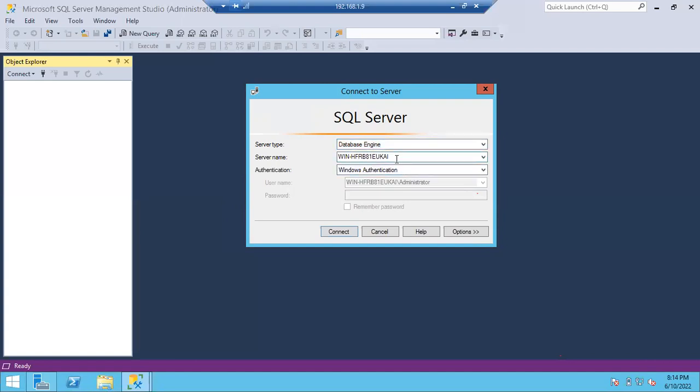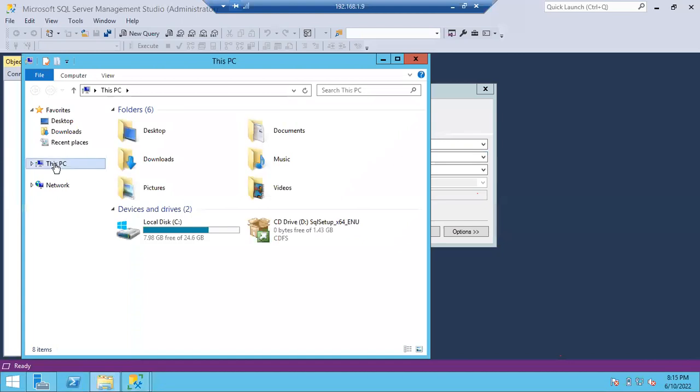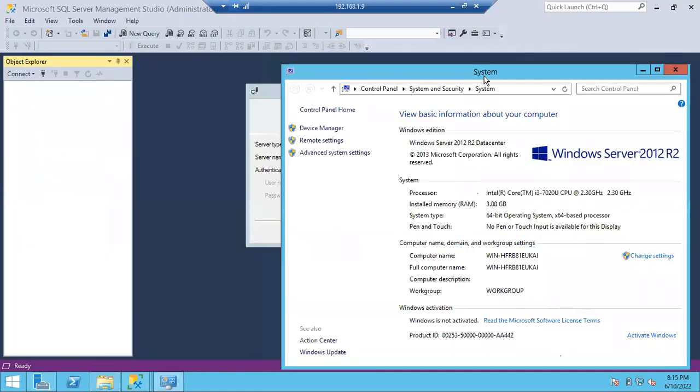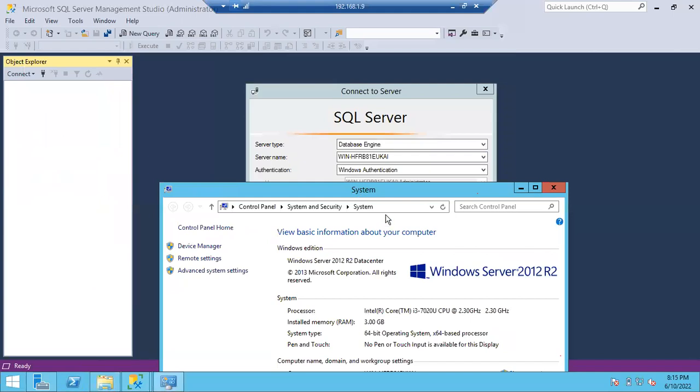Right. This is the server name, guys. I didn't give any server name, but automatically it was pulled. So what is this name? Can anyone tell me? Windows server name. Very good. This is your server name, guys. If you have a doubt, go to This PC, right-click, Properties. If you see the name of the server, you can see the same name, right?